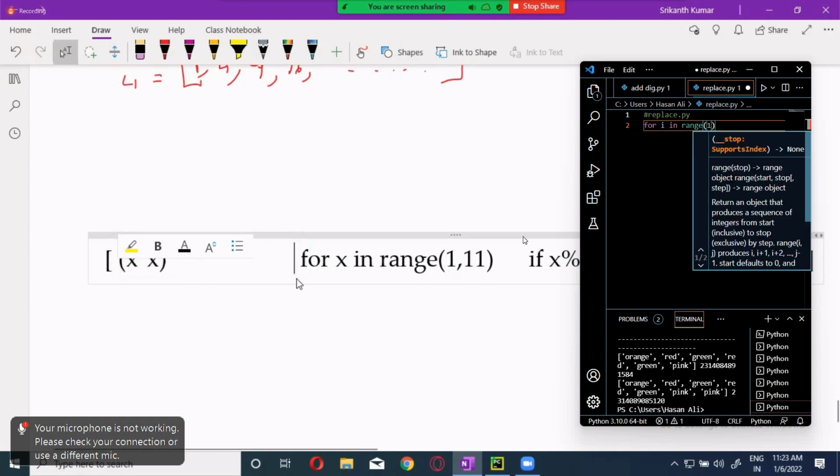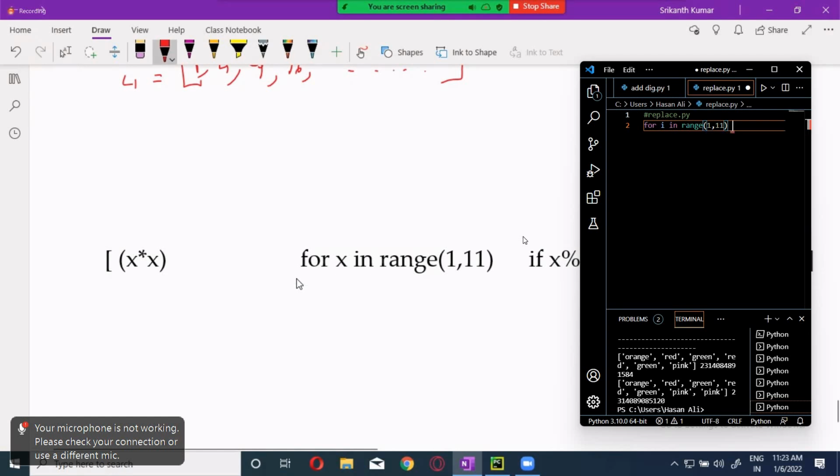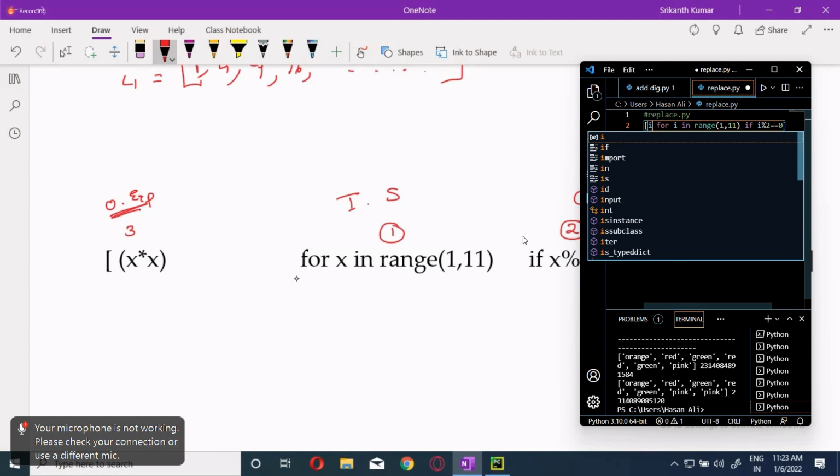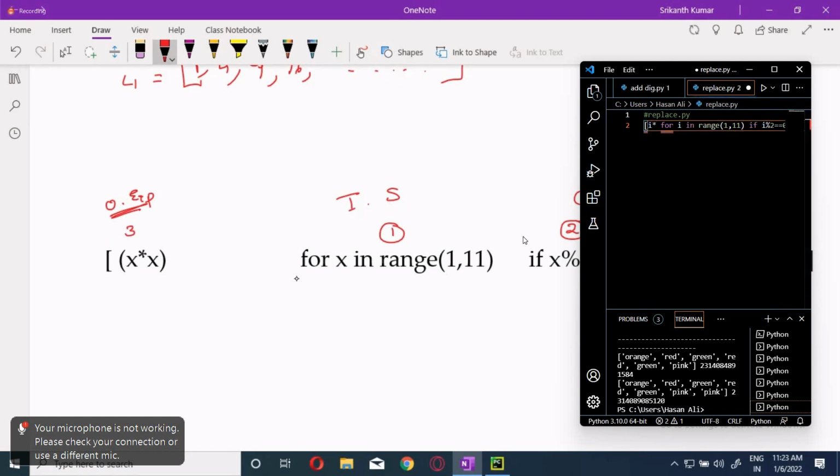Okay. Now this is the way it will be doing it. This will be your input sequence. This is our condition and this is the output expression. Once you know this, you can play with list comprehension. First, this will be executed. If there is any condition, this will be executed. Then last, this will be executed. Now, this is only an if condition. If-else means there will be another part coming in the middle over here. With if-else, the positions will be changed. We are going to look into that.